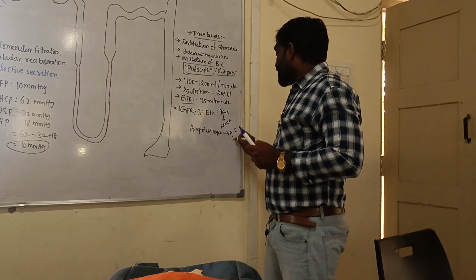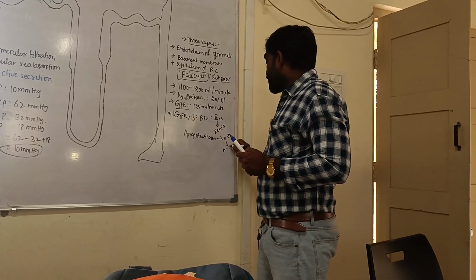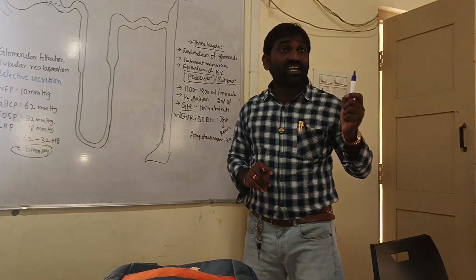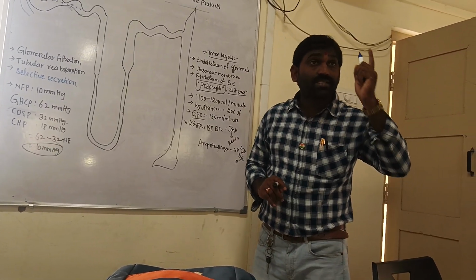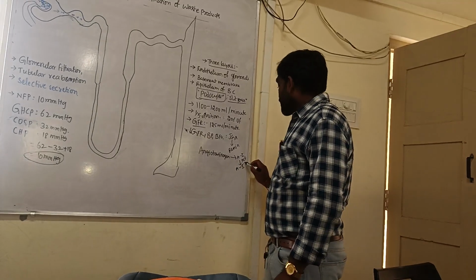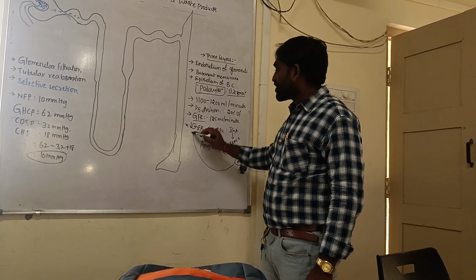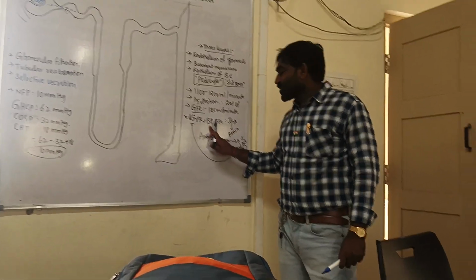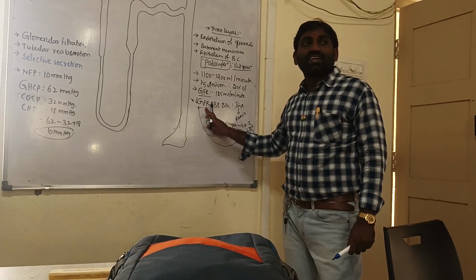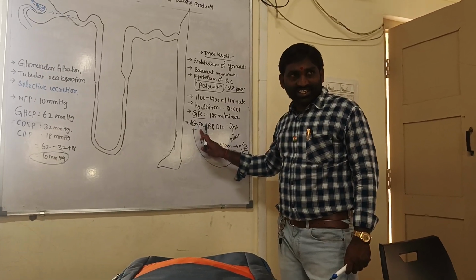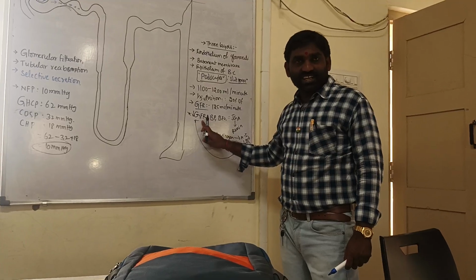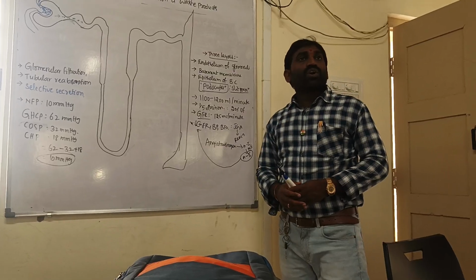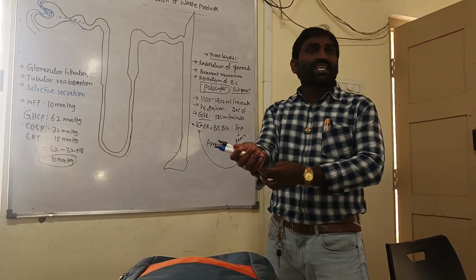Angiotensin 1 is converted into angiotensin 2 with the help of angiotensin converting enzyme. This angiotensin converting enzyme is released from the lungs. Now, angiotensin 2 is a powerful vasoconstrictor, so it increases the glomerular blood pressure, which automatically increases the glomerular filtration rate.